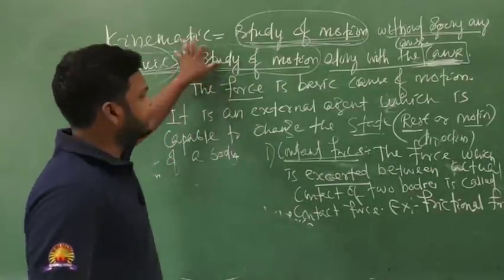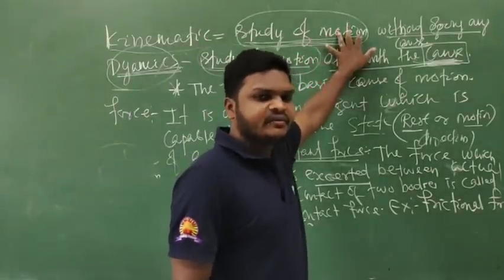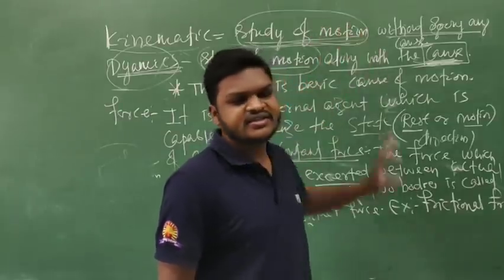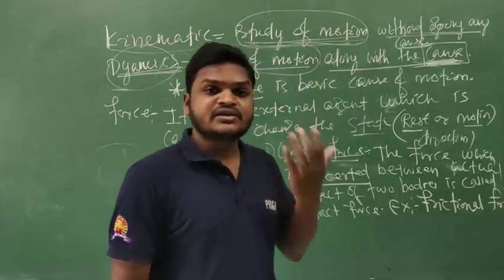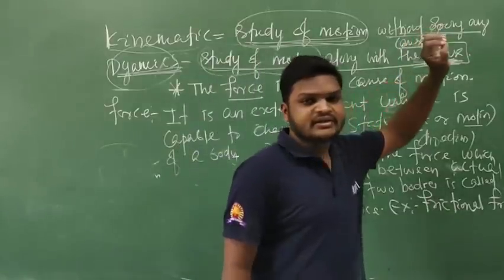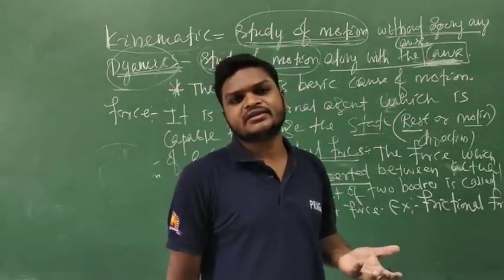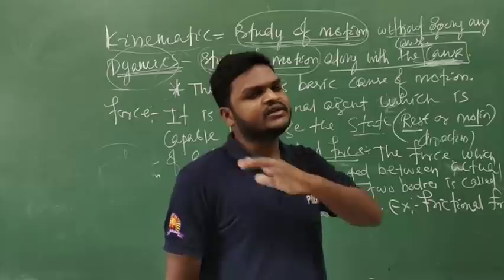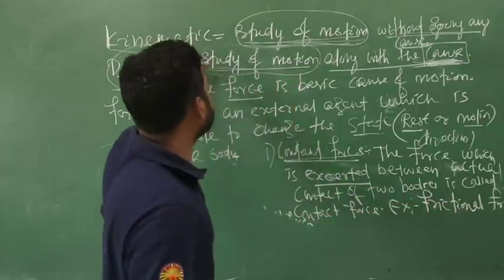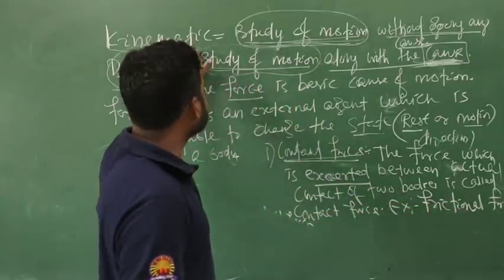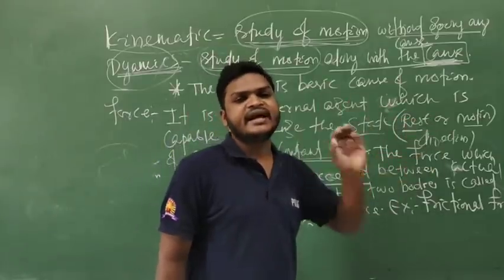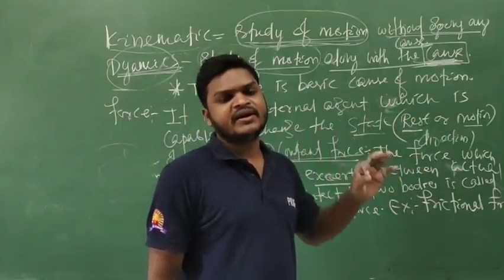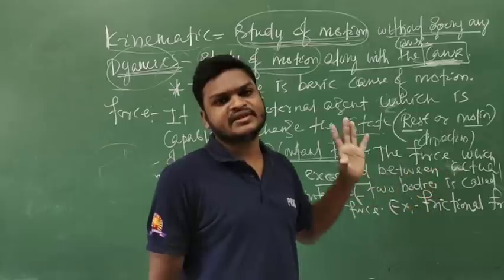So clearly, what is kinematics? We have already studied that kinematics means study of motion, but study of motion without going into any cause. Why the motion of the body occurs is not necessary to study in the kinematics chapter. In the kinematics chapter we only study the types of motion: what is speed, what is acceleration, what is velocity.